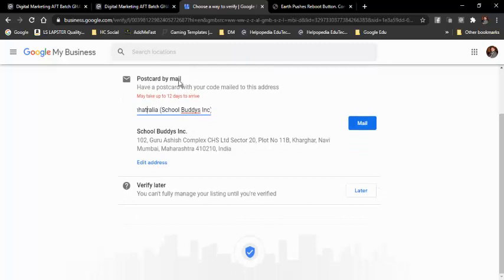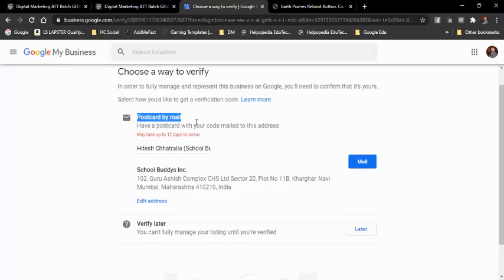So now what they will do is they will send me a postcard by mail, which will come to our residence. Now why will they send us a postcard, and what will that postcard contain? See, that postcard is to verify that this is our address. Once this address is verified and they say that okay fine, this is your address and this address belongs to School Buddies Incorporation, the business that you have registered, then and only then this particular company will be listed on the map.